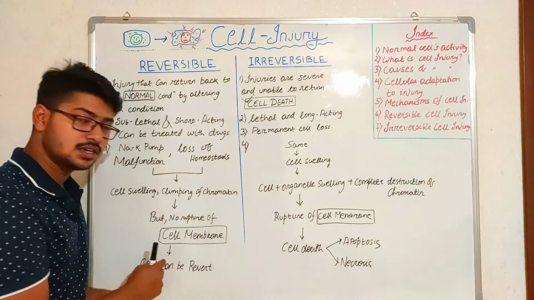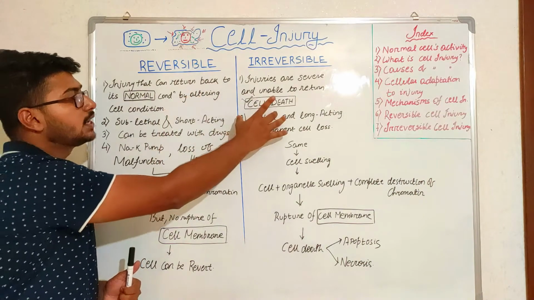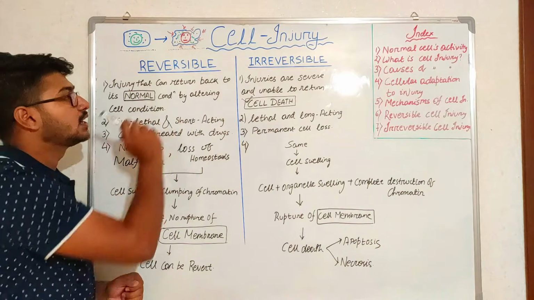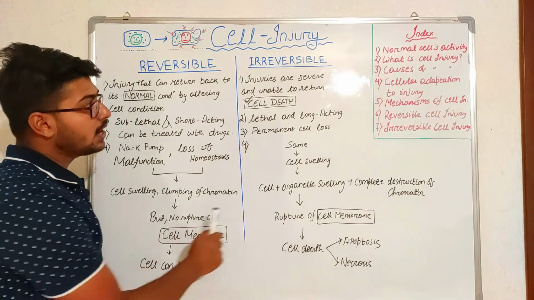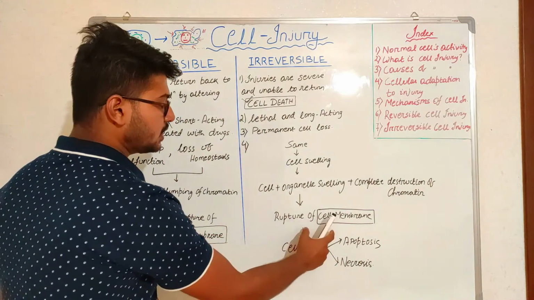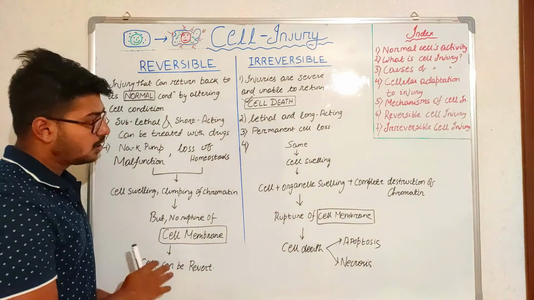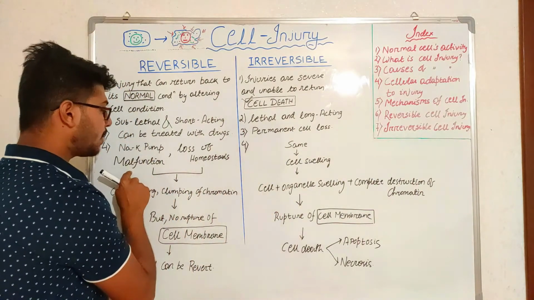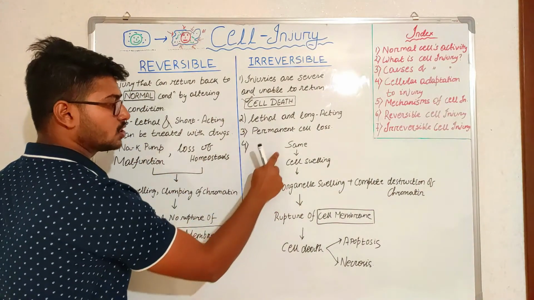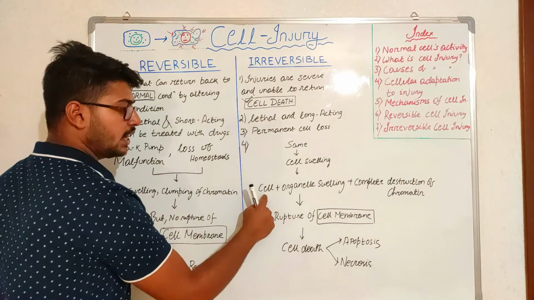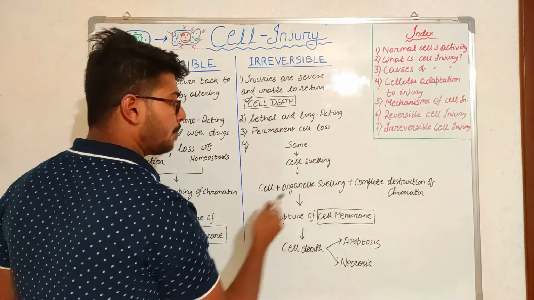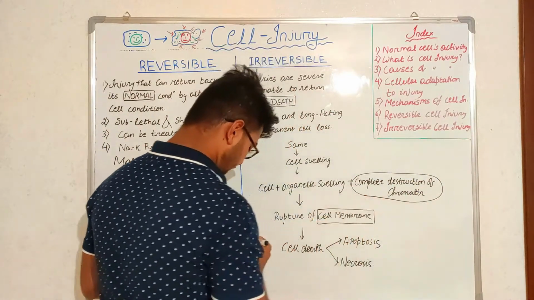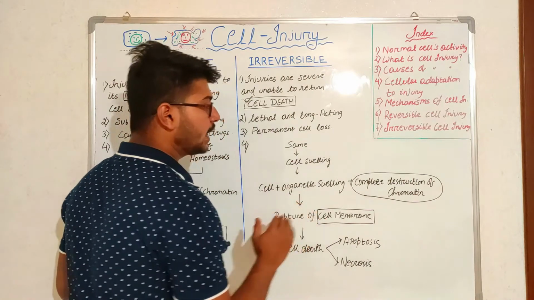This is the final result by which reversible and irreversible injury can be differentiated: the cell membrane will not rupture in reversible injury, whereas in irreversible injury the cell membrane will rupture. Here the same things occur: sodium potassium pump malfunction and loss of homeostasis cause cell swelling. Then cell and organelle swelling will occur. But one important thing here is that the chromatin present in the nucleus will be completely destroyed.